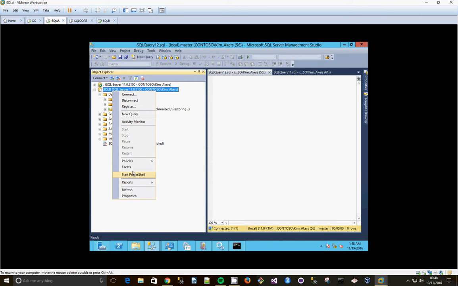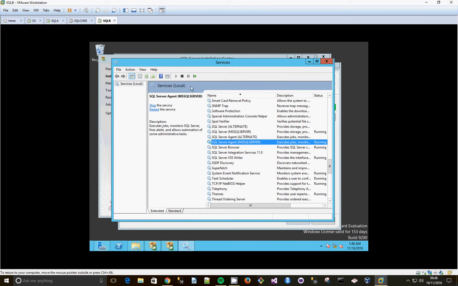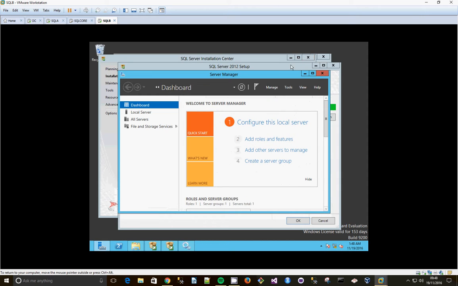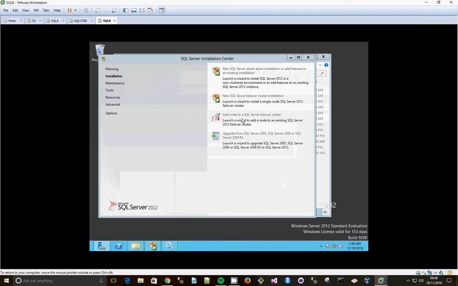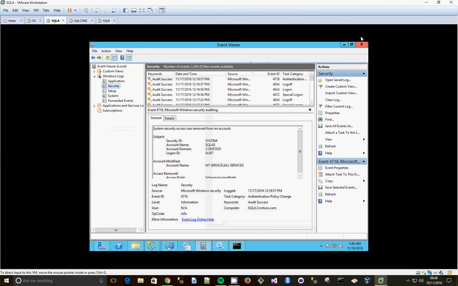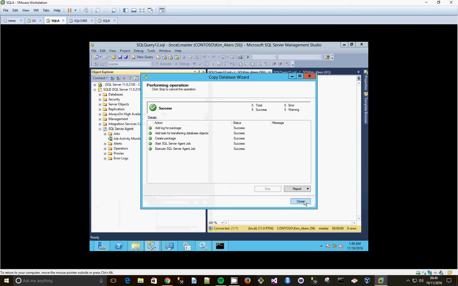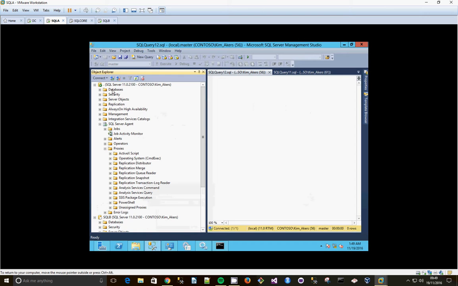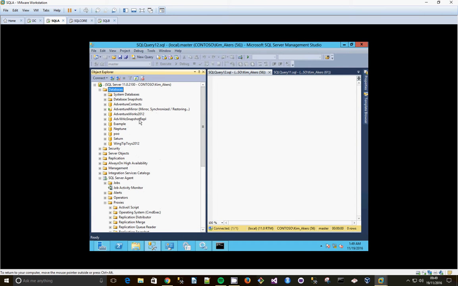Go back to SQL A. So refresh this. See, SQL agent has started. So look how we're doing on our installation. Passed all the rules. Click OK. Back to SQL A. Where's our database copy? That's completed, so we need to do another one now. So refresh. Here's our snapshot replication one. Now we're going to make one for transactional replication.